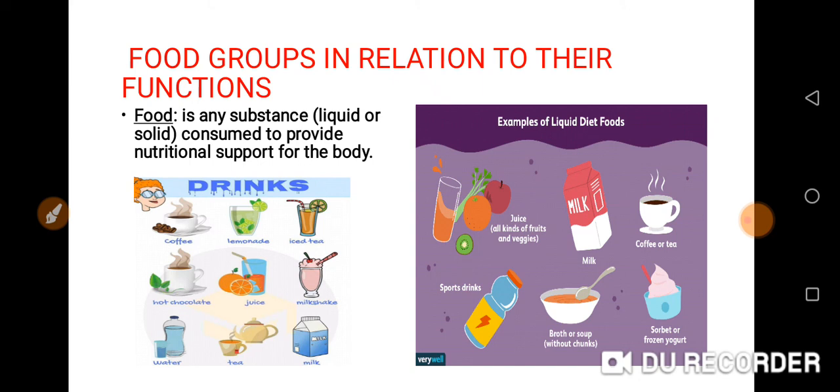Then from the other picture, sport drinks. When you talk about sport drink, we are talking about water. So these are liquid foods that when you drink them, they provide nutritional support. It also helps to eliminate waste products from the body.